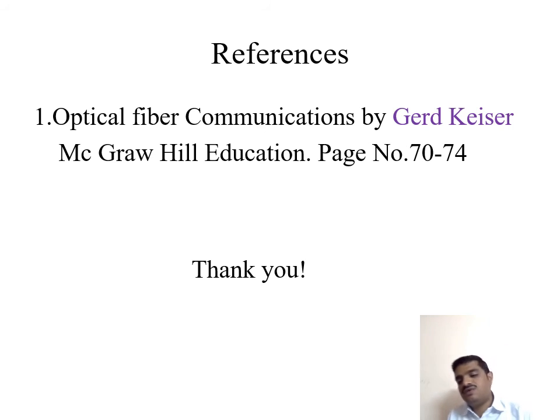In a nutshell, fiber material consists of several metal oxide layers. Fiber optic cable should be transparent, then only we can easily transmit light signals. It produces efficient results. Plastic fiber also produces efficient results, but for long distance communication we cannot use it. It is applicable only for short range or indoor applications.